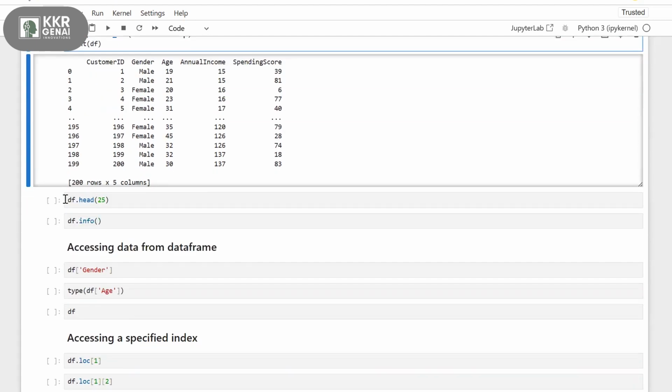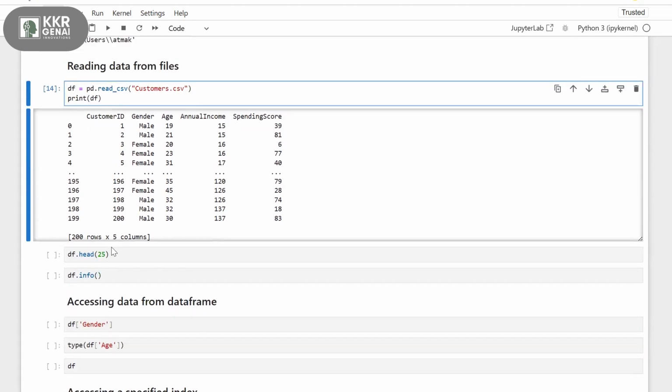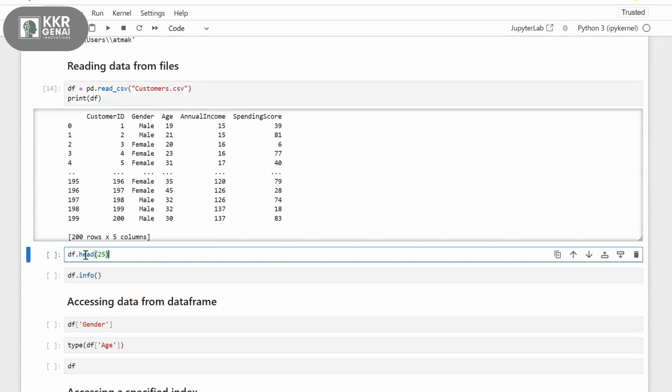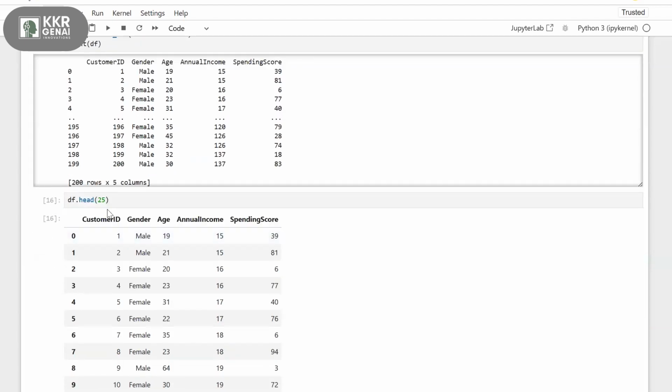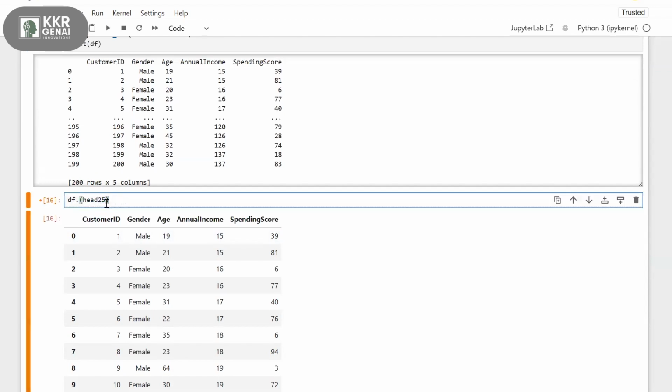Let's say now, if I want to observe the first 25 records in my data frame, then I'll use this function called head. So I'm executing df.head of 25. Here we have 200 rows, so from the entire 200 rows, I need to fetch only the first 25 records.